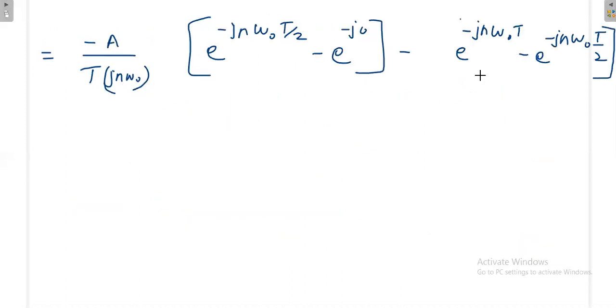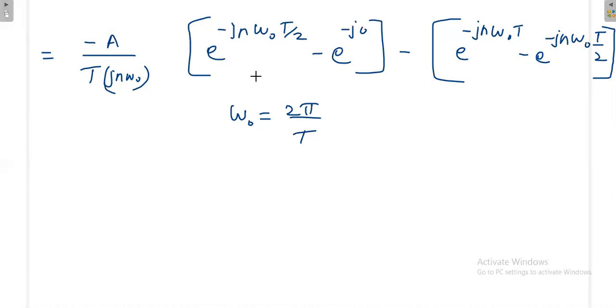Now what we can do, omega naught we can represent in terms of T, because omega naught is equal to 2 pi by T. T is the fundamental time period, the T that we are using is actually T naught only. In general we'll put T, but that is T naught only.